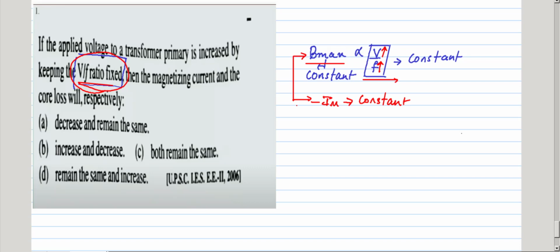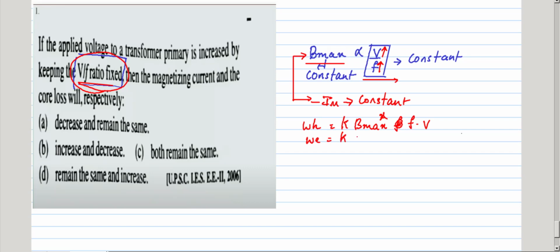What happens to core loss? What are the core losses? Hysteresis losses and eddy current losses. Hysteresis loss equals K into Bmax power x into F into V, where V is the volume of the core.